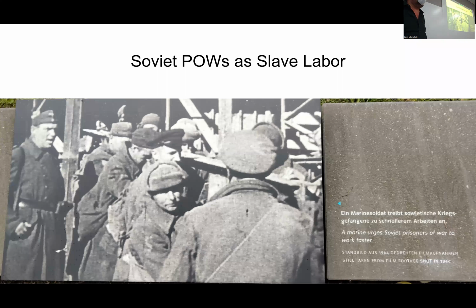But if you go now and abandon the global perspective, the North Atlantic, the landscape, the geopolitical perspective, the planning, the diagrams, and really look at the ground level, it gets incredibly horrific and ugly. So here you have a photograph of Soviet prisoners of war being told to hop to it by a German Marine.